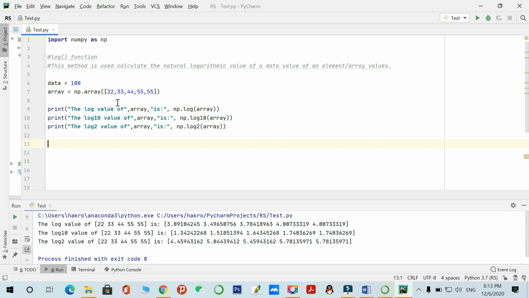The logarithm of 22 is like this, 33 is 3.44, something like that, and then 1 2 3 4 5. So we have performed the logarithm on each element of this array. This is how to calculate the logarithm value on a single element or on the elements of an array. So that's it.